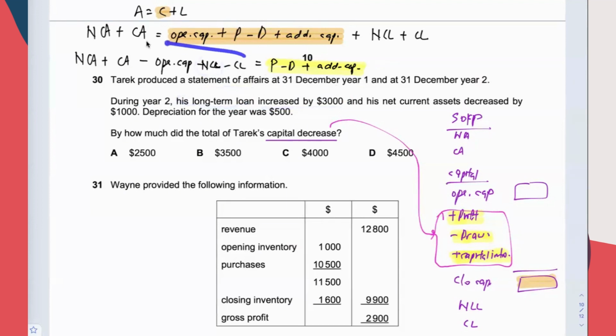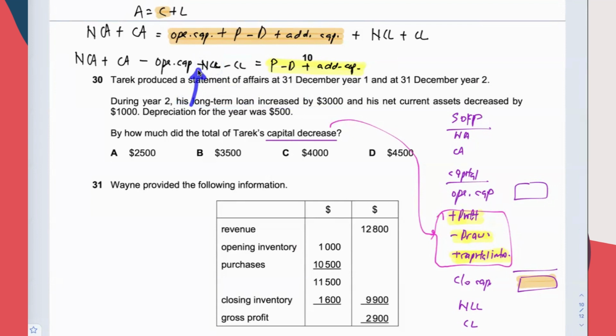So if there is some change here, there will be some change here also, right? Rule of mathematics, right? If something changes here, the change will be the same here, agree? So NCL increased by 3,000. If this increased by 3,000, and also notice the minus sign, this is minus NCL.